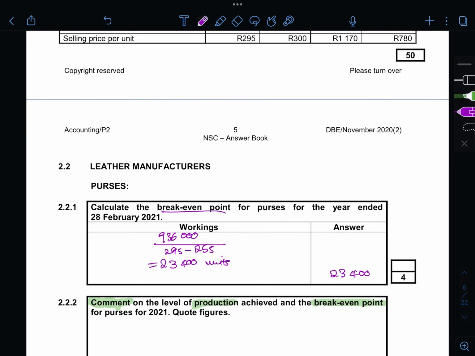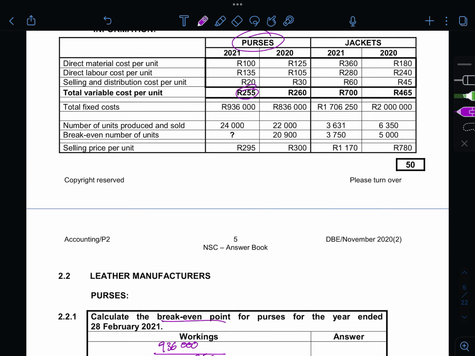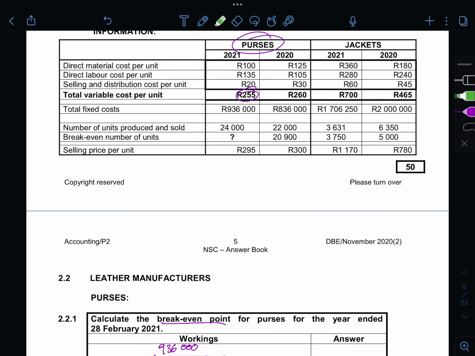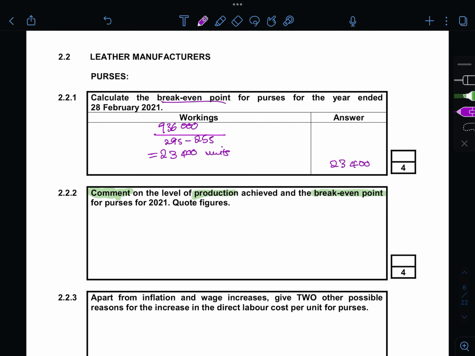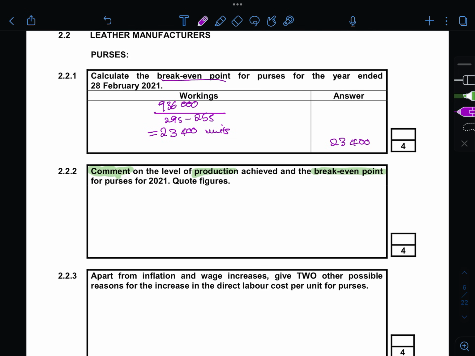So if they're talking about production and your break-even point, you're looking at the number of units produced and sold, because produced is your production and your break-even point, right? So now we got that our break-even point was 23,400. So if they sold 24,000, this simply means that they made profit on a certain amount of units, right? So when you are working now, just quoting figures is really important because it will give you marks.